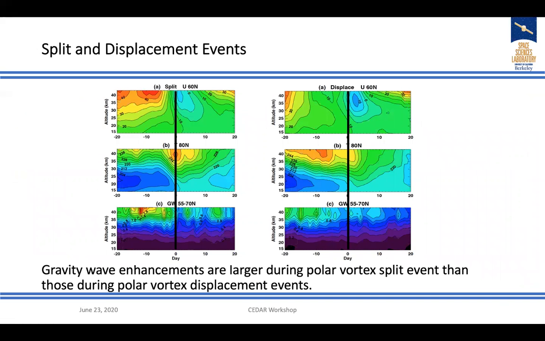To better understand the variations, we composite the SSW events. We separated the major events into polar vortex split and displacement events. The split events are when the polar vortex splits, and the displacement is when the polar vortex is displaced to one side. The left side shows the enhancement. At the top is zonal wind, in the middle is temperature, and at the bottom is gravity waves. There's a strong gravity wave enhancement prior to the wind reversal, and the gravity waves are weaker after wind reversal. The split event gravity waves are larger than the displacement event.